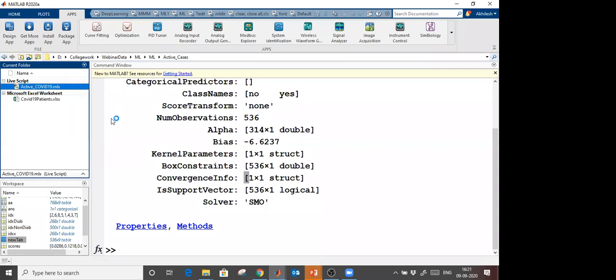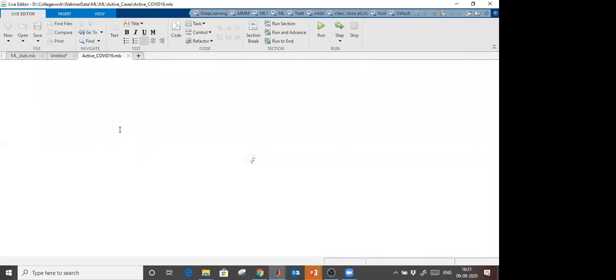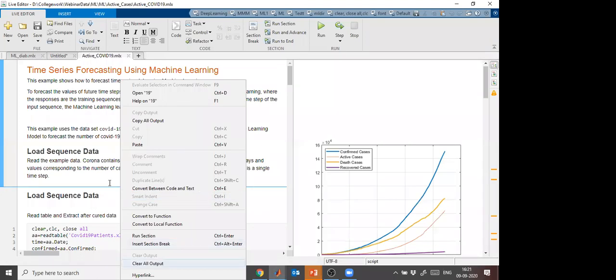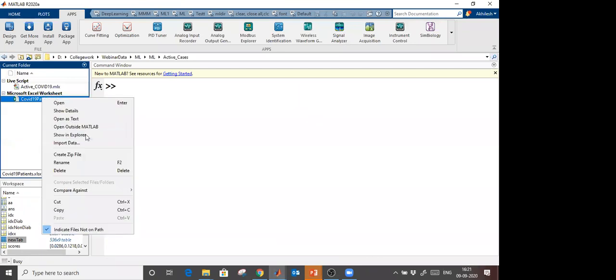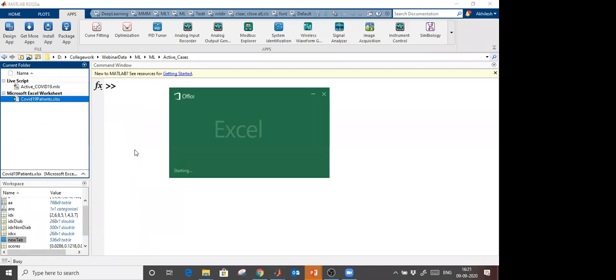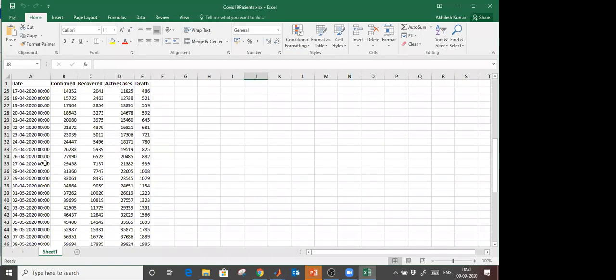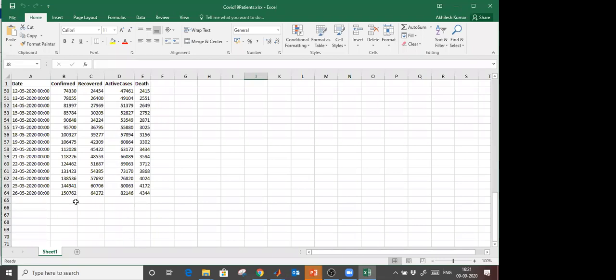The first step is to read the data. I am reading the data, extracting all tables: confirmed cases, active cases, recovered cases, and I am going to plot them. If I open this data outside MATLAB, I have data till 26th of May.